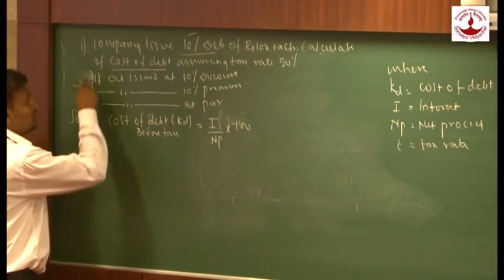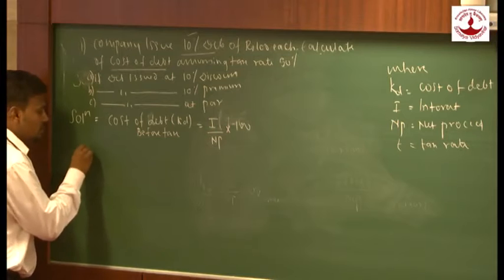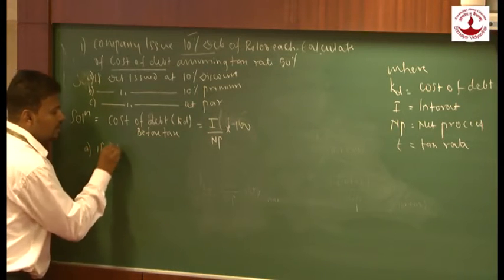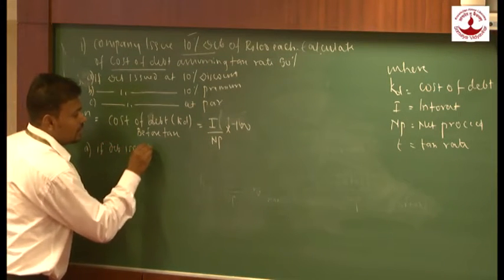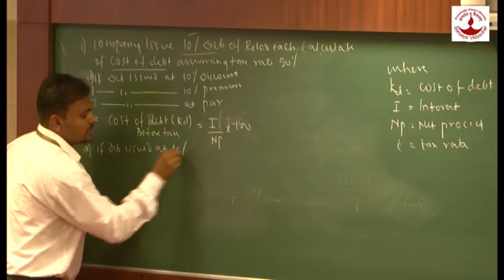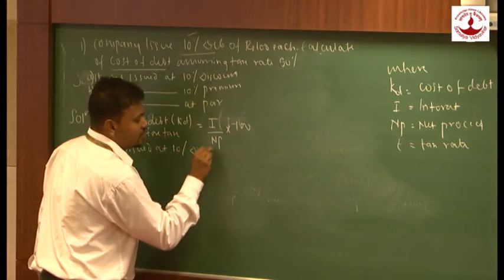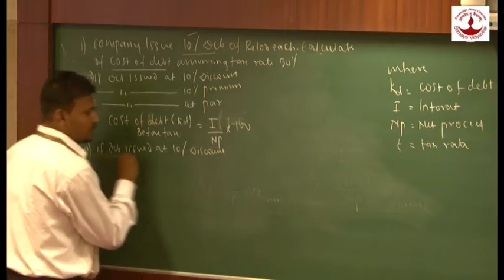Now there is a possibility number 1. What is the possibility number 1? If debentures are issued at 10% discount, how we are going to solve this problem?